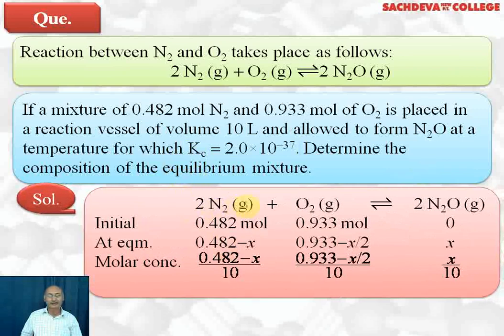First we write the balanced equation again. 2N2 gas plus O2 gas gives you 2N2O gas. Initial amount of nitrogen is 0.482 moles. O2 is 0.933 moles. N2O is 0.